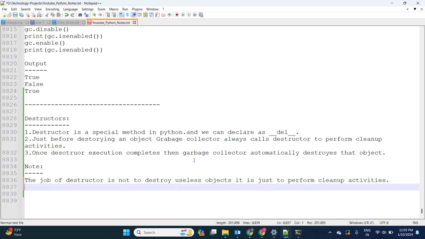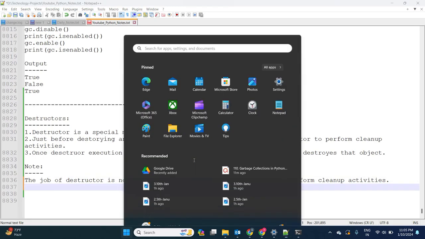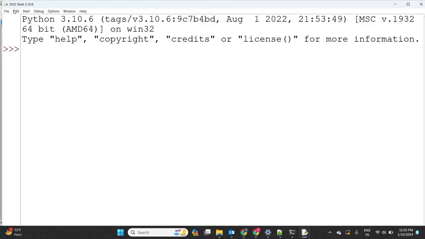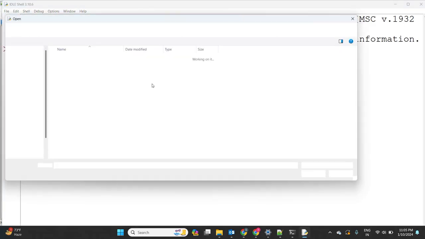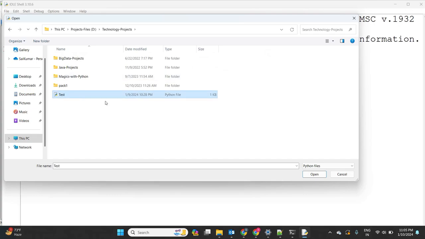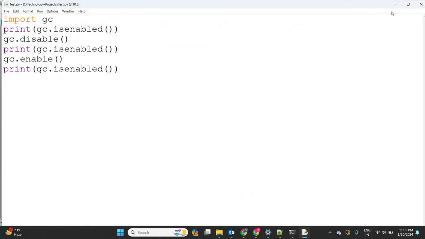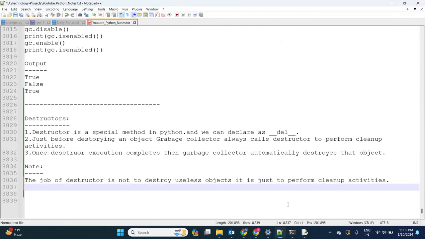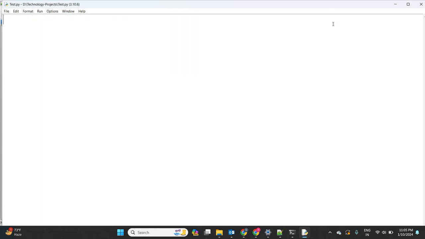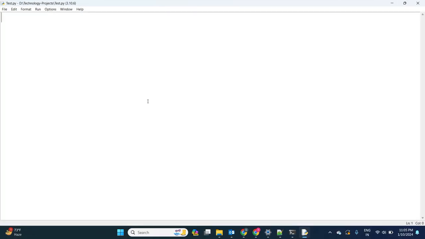Okay, based on this theory, observe the program. I will explain one small problem, then you will get much more clarity on destructors. Observe carefully.